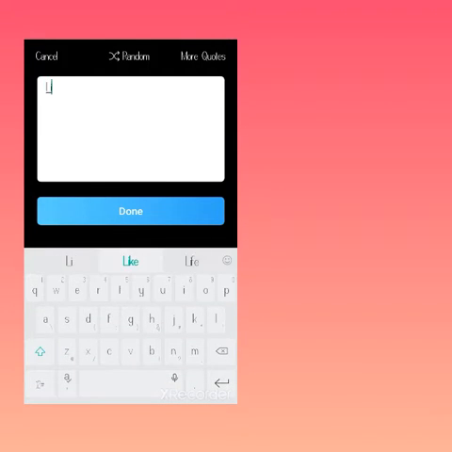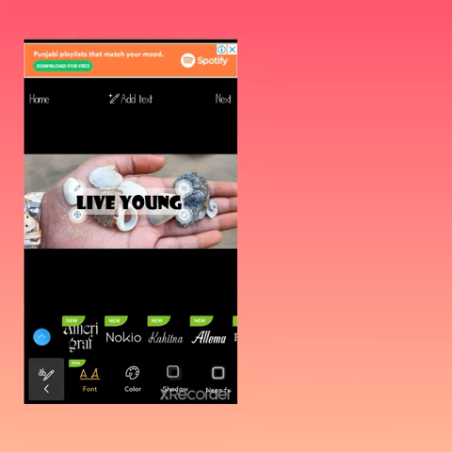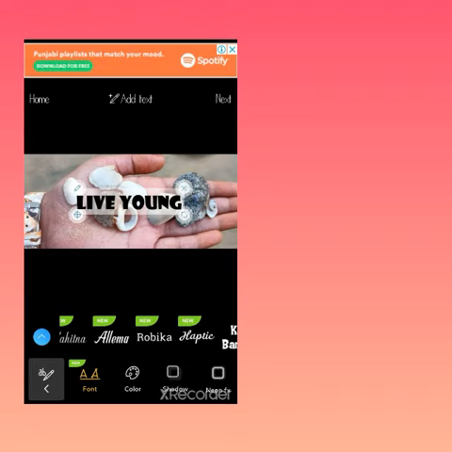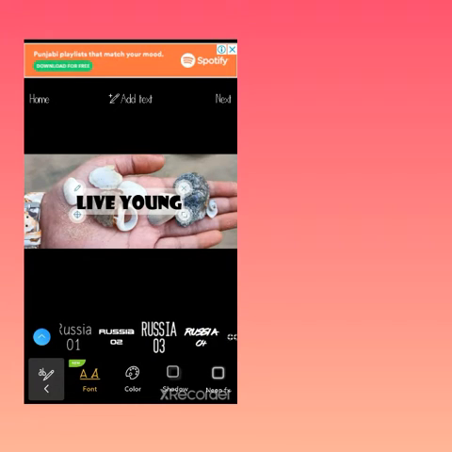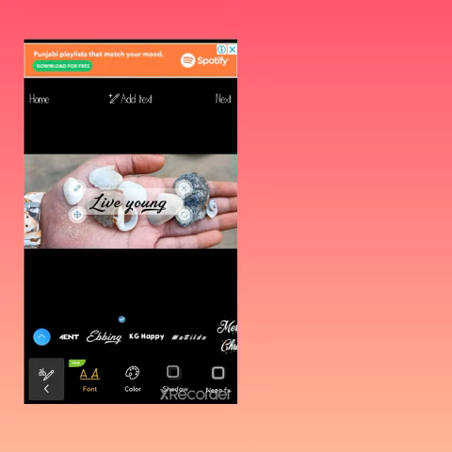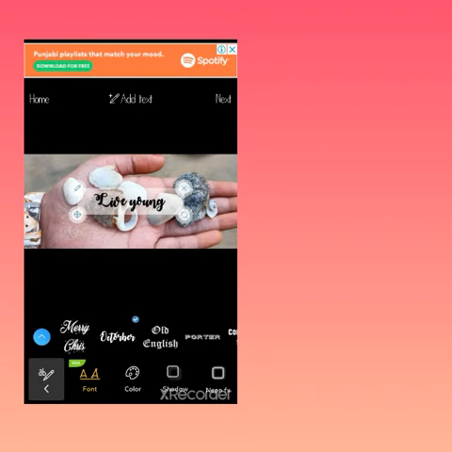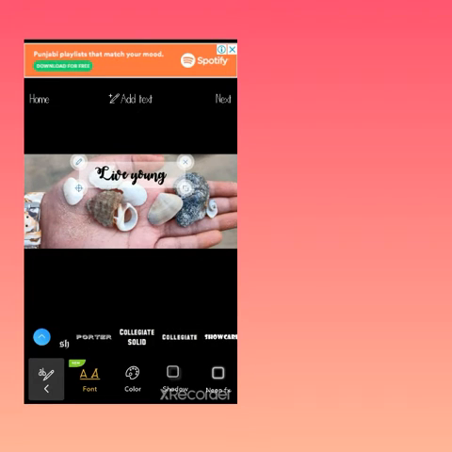I'm going to write "live young, live free." First, "live young," and go to the font option. There select your own handwriting. I'm going to select my favorite type of handwriting. I like this one, October, the calligraphy type. And for "live free," I like this Bombers, and add text.